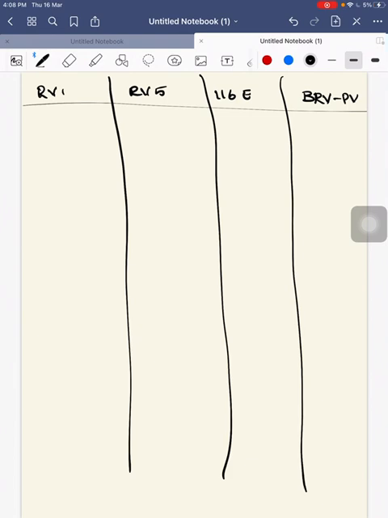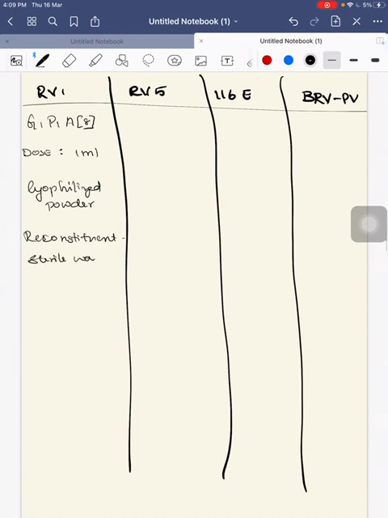So first, what is the strain used in RV1? As the name suggests, it is a monovalent human rotavirus vaccine. So the strain here is only one strain, that is G1P1A8. Dose is 1 ml. It is found in lyophilized powder form. Since it is in lyophilized powder form, it needs a reconstituent. The reconstituent used here is sterile water with calcium carbonate and xanthan.